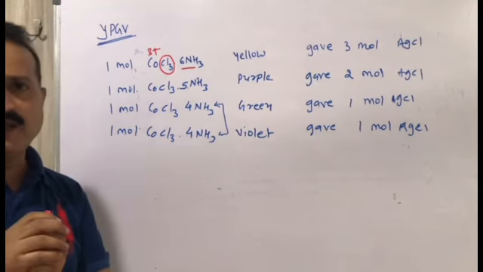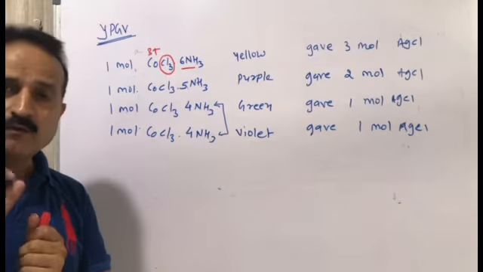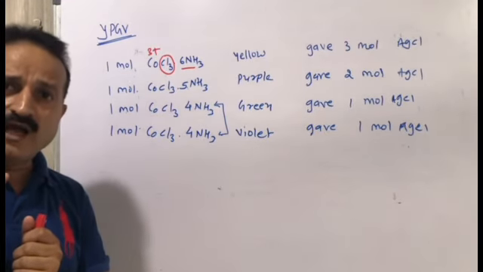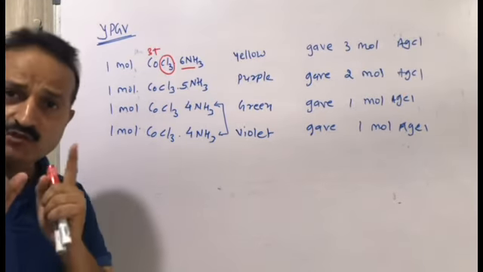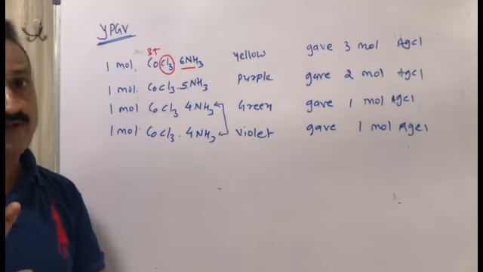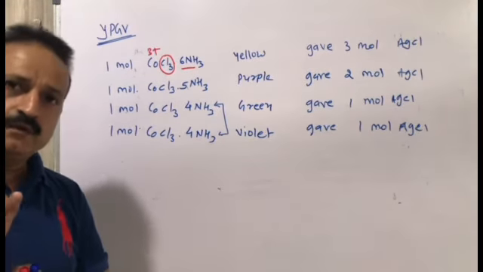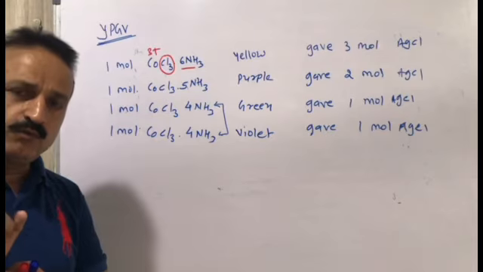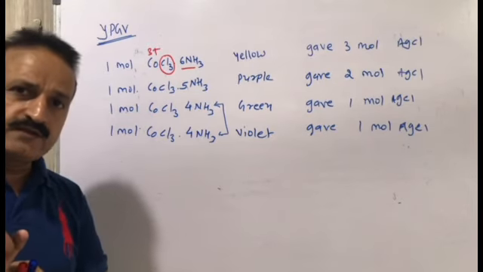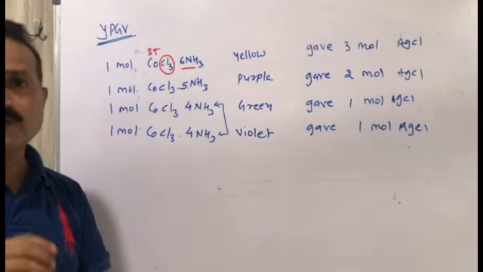He explained that the number of molecules or moles present in the square bracket must be 6.